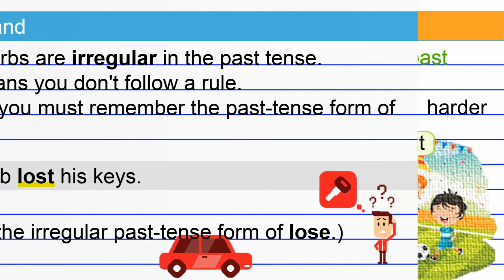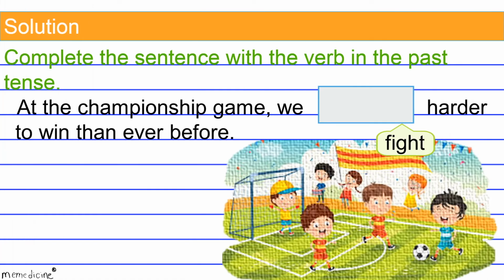All right, back to the original question. Now for the solution. Fought is the simple past tense verb form of fight. This is an irregular verb form, so you'll have to commit it to memory.